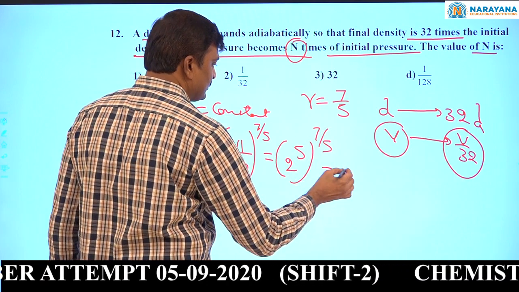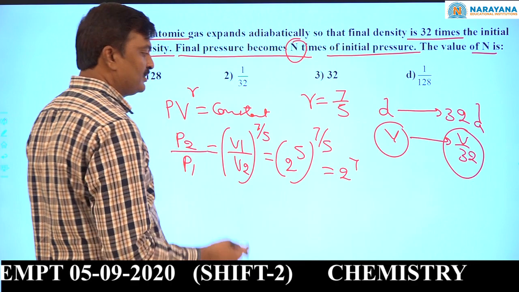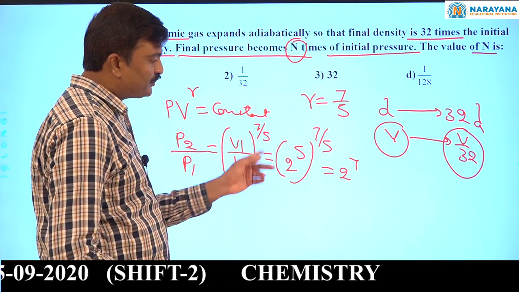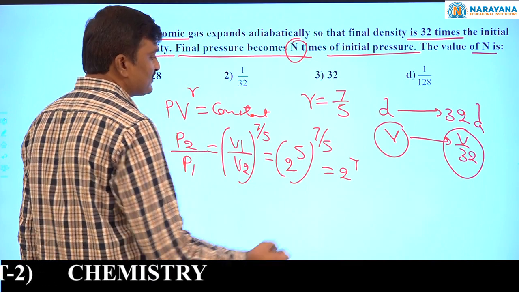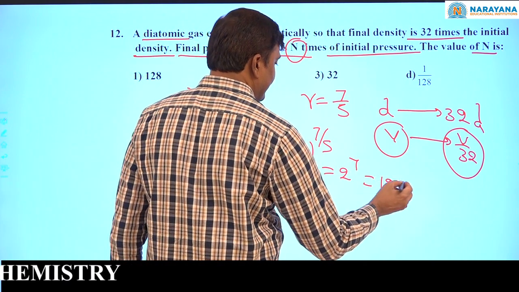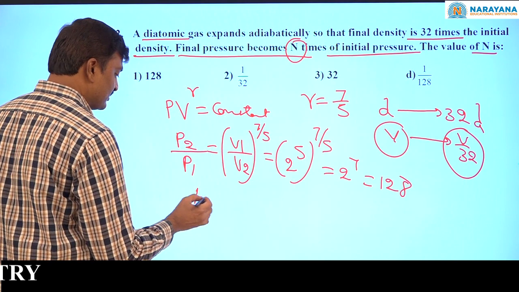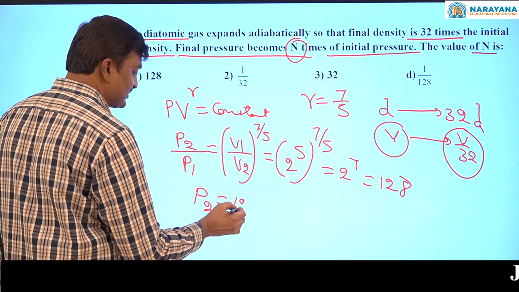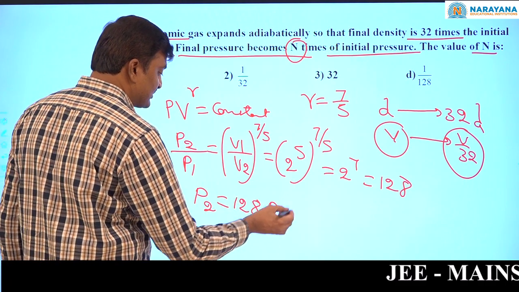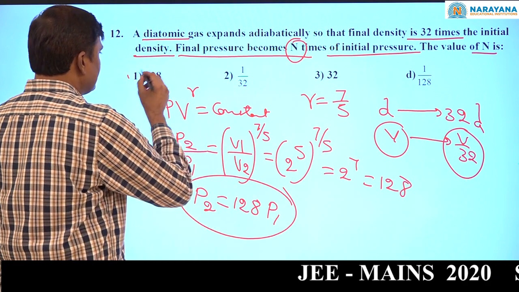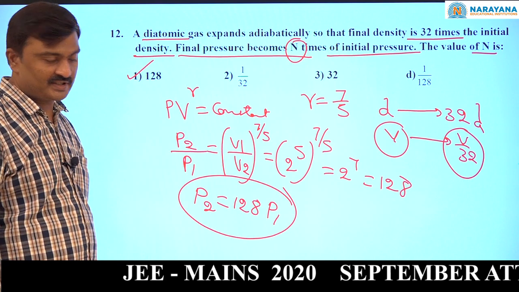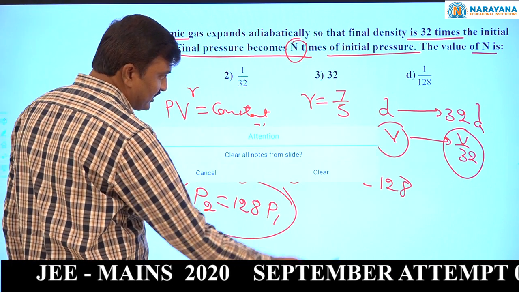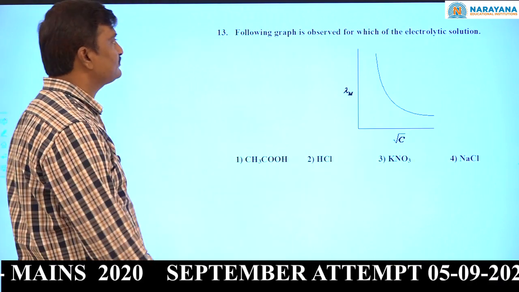So this equals 2 to the power 7. 2 to the power 5 is 32, into 2 into 2, it becomes 128. So the final pressure is 128 times the initial pressure. So what is the answer? 128, first option. Now come to the next question.